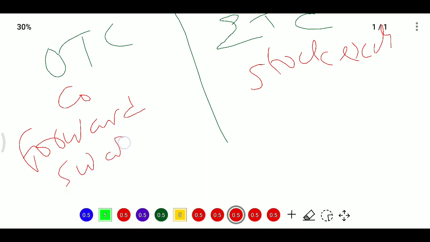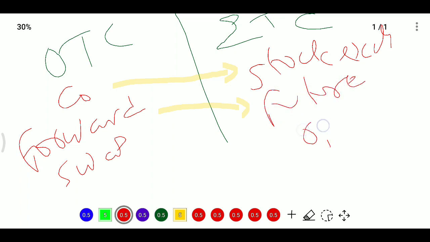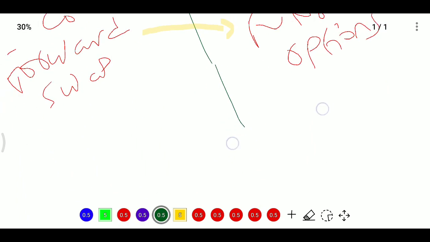So if you want to go with forwards, swaps, swaptions or CDS, you need to go with OTC only, that is, over the counter contracts. They are not allowed on NSE, BSE or the New York Stock Exchange. They are over the counter contracts, which can be used by any person anywhere.